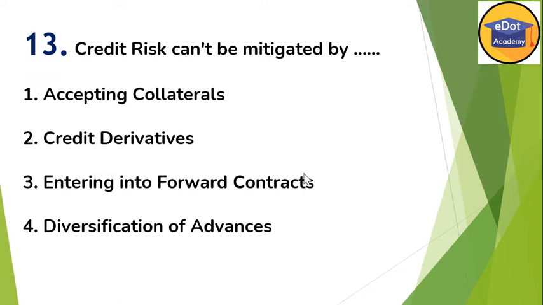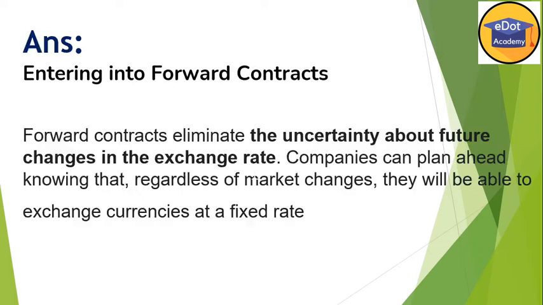Okay, all other options mean accepting collateral will reduce the credit risk, credit derivatives also reduce the credit risk, and diversification of advances, which we also do in retail lending, also reduces the credit risk. So what is the forward contract? The answer is that a forward contract will not reduce the credit risk. Forward contracts eliminate the uncertainty about future changes in exchange rates. That means a forward contract will help you reduce the exchange rate risk.